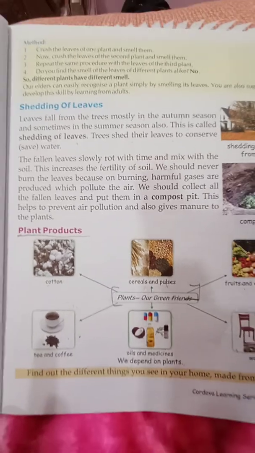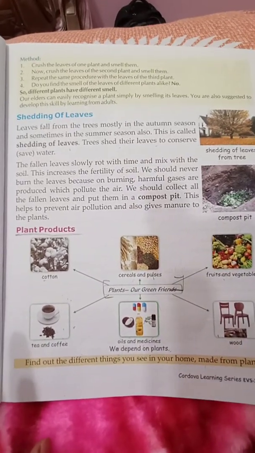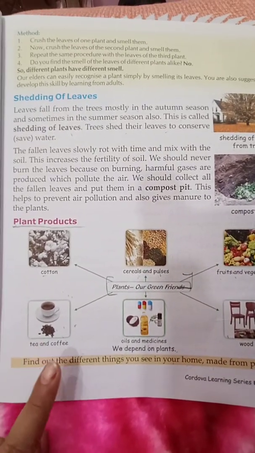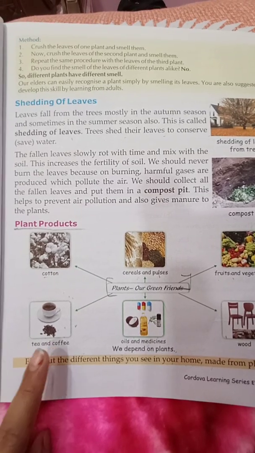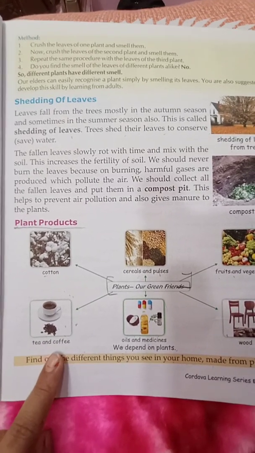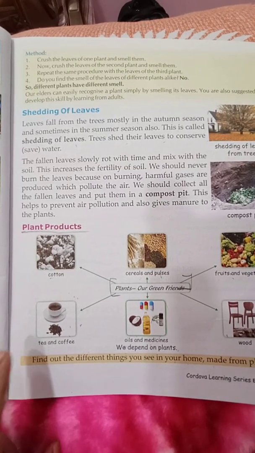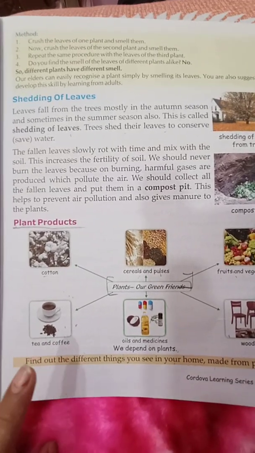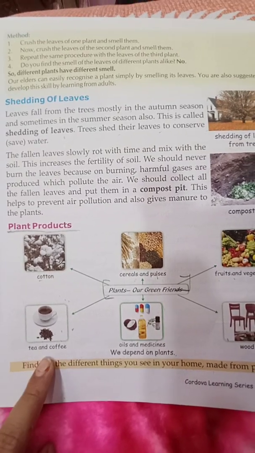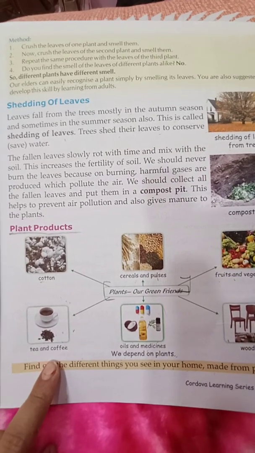Okay, it is your homework. You have to do it. Whenever the school opens, I will check it. Make a list of the things which we obtain from the plants which are present in your home, not outside your home.